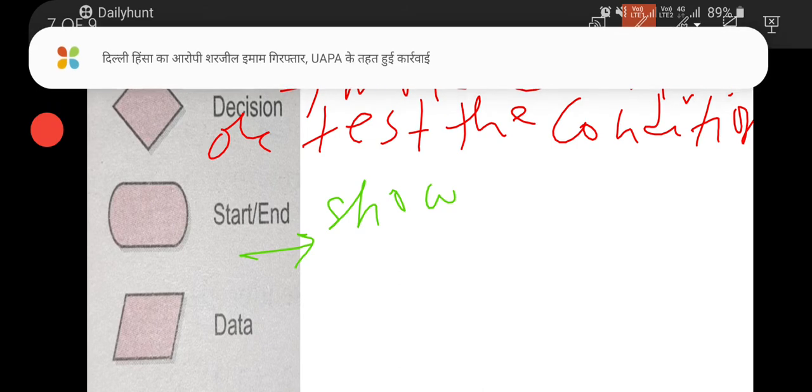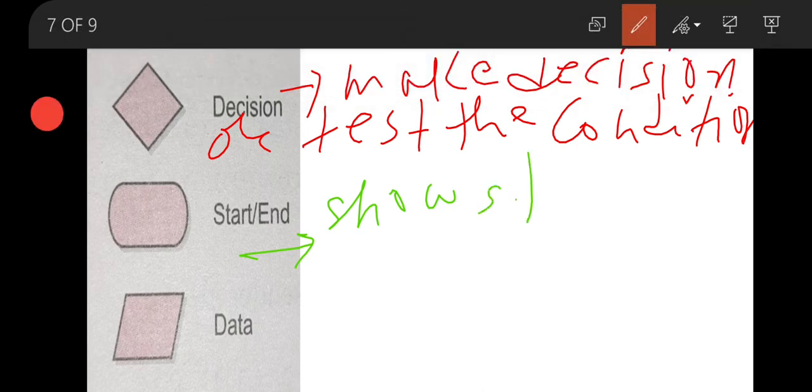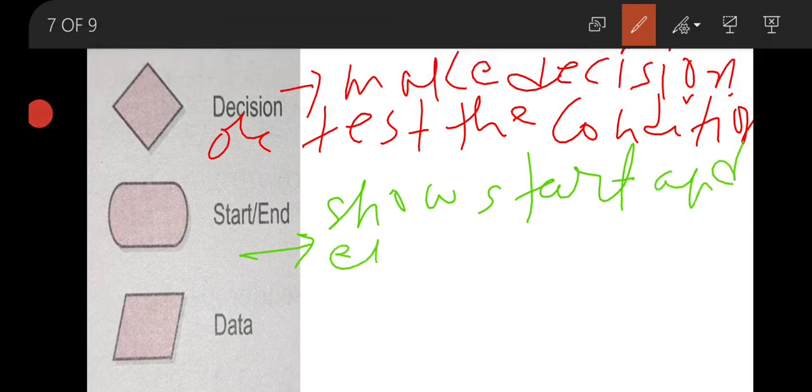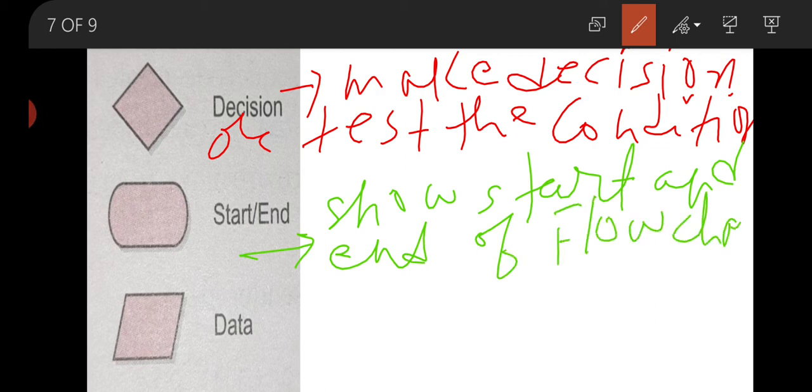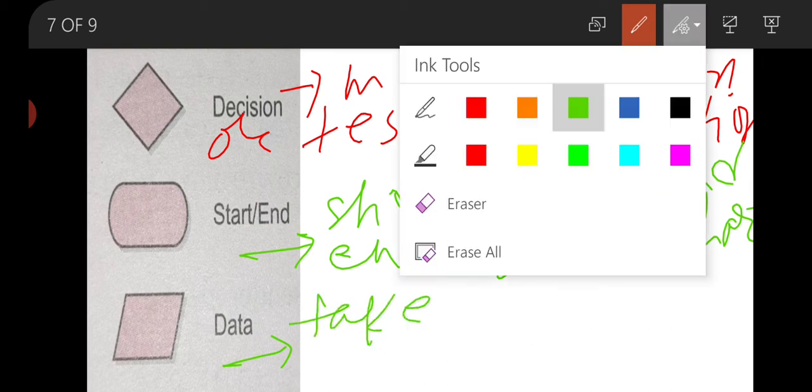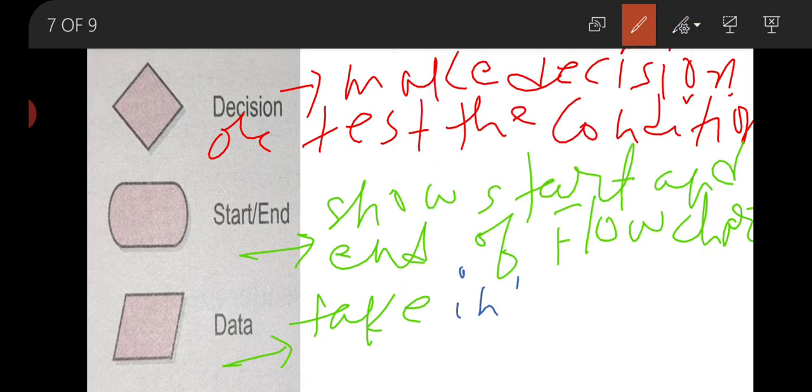So start and end of the flowchart. Now data. What is data? Data is used to take input and initialize, take input or data from the user.